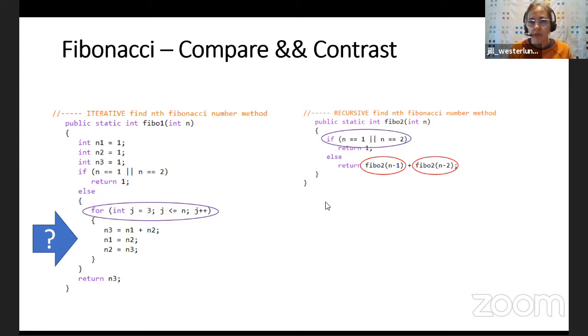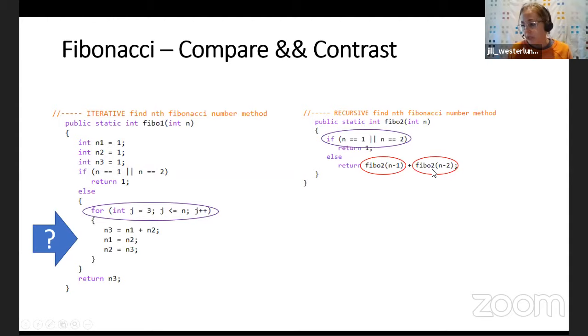The recursive formula on the right, or algorithm, the base case is what I have circled in purple. It's going to check for 1 or 2. But then if you notice, every time Fibo2 is called, it's going to call itself with the input minus 1 and itself with the input minus 2.